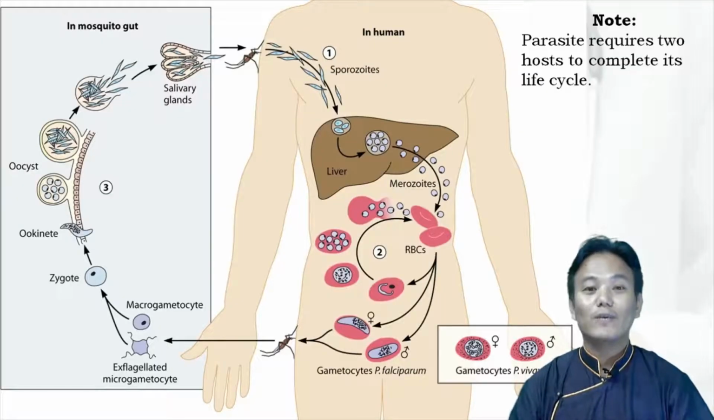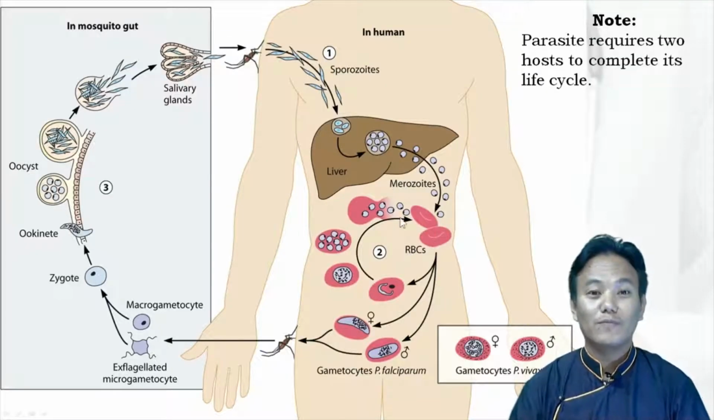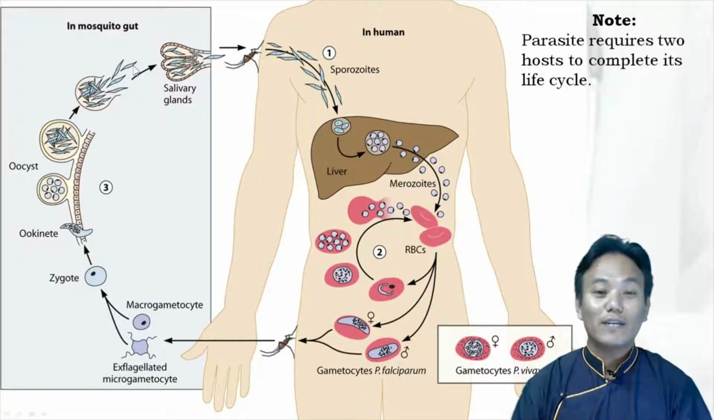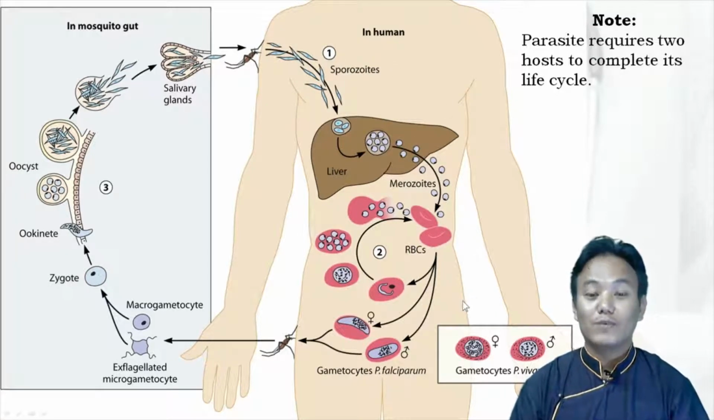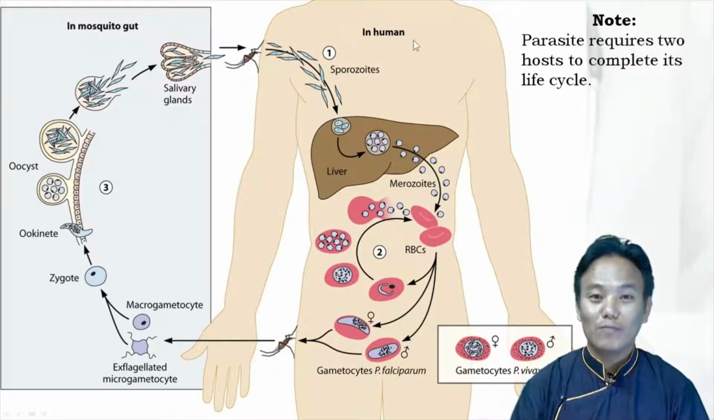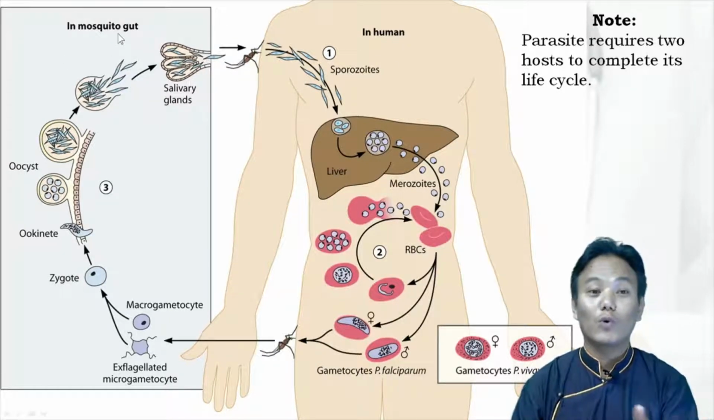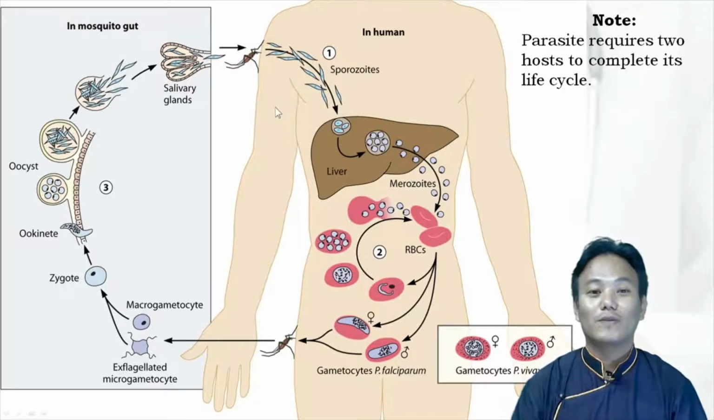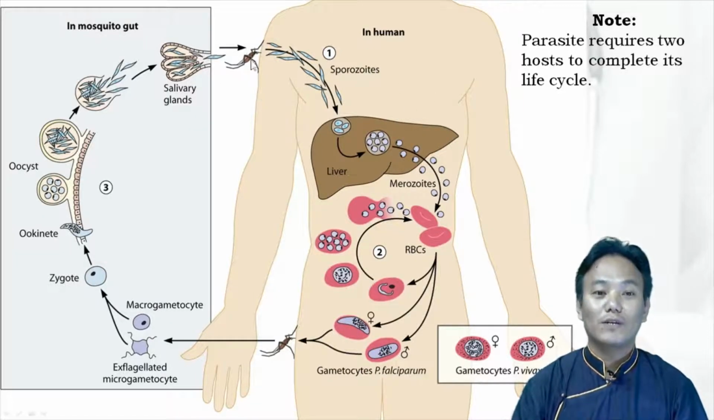Now let us take a look at the life cycle of Plasmodium in order to understand malaria better, right? If you take a look at the life cycle of the Plasmodium, we can see over here that the parasite requires 2 hosts in order to complete its entire life cycle, right? The 2 hosts are human beings and mosquitoes. Okay, so let us start from here, right?